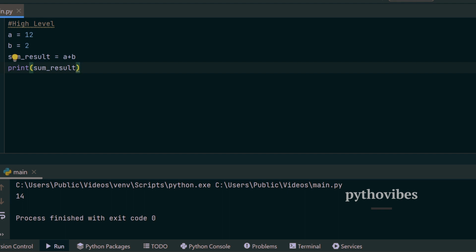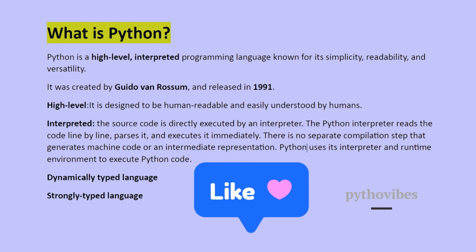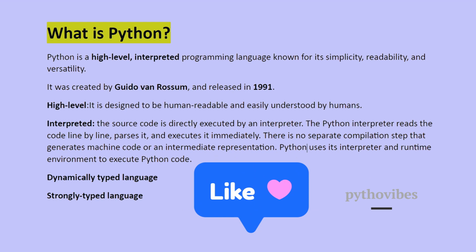And next, coming to interpreted language. When we say a language is interpreted, in the case of Python, it is not required to do a separate compilation step before running our code. Whatever code we have written is going to execute line by line, and the Python interpreter will execute it immediately. There is no need for separate compilation steps that would generate machine-level code or an intermediary representation. Python uses its interpreter and runtime environment to execute Python code.